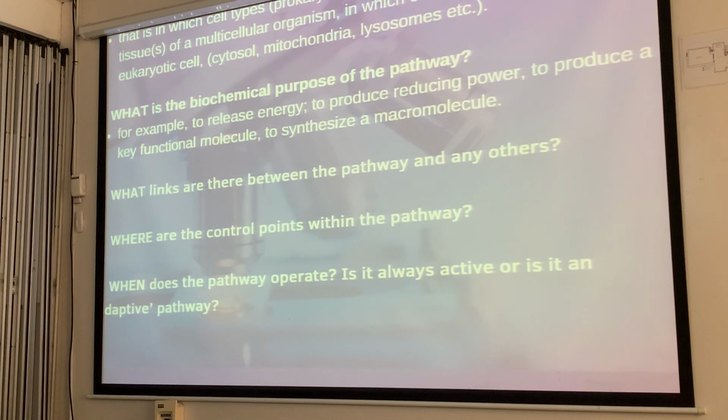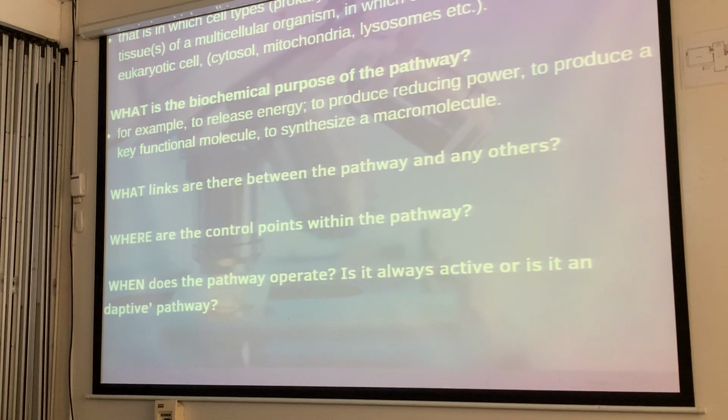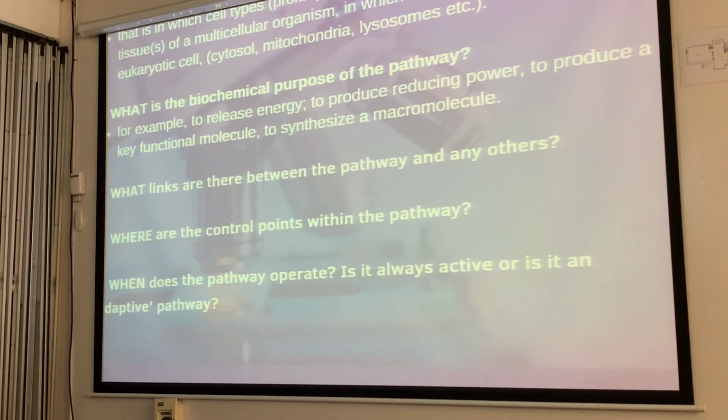So, what are also the control points? What are the key enzyme regulators, inhibitors? By this time we will know there are certain enzymes that would give a loop, a feedback, could be negative or positive. In physiology, they will introduce you to those principles.